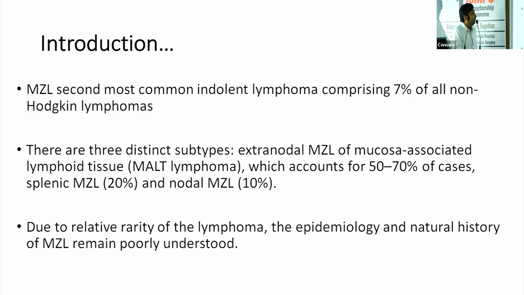So marginal zone lymphoma is the second most common type of indolent lymphoma, comprising 7% of all non-Hodgkin lymphomas. There are three distinct subtypes. Extranodal is the most common subtype and comprises almost 70% of the marginal zone lymphomas, followed by splenic marginal zone lymphoma that comprises almost 20%, and the last one is nodal marginal zone lymphoma, which is supposedly the least common of all these.